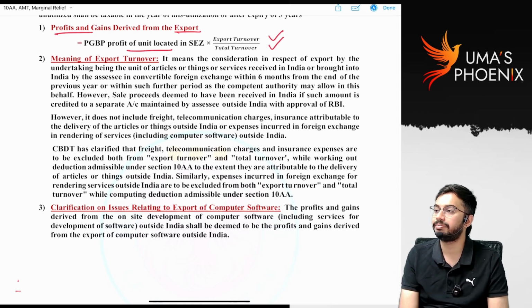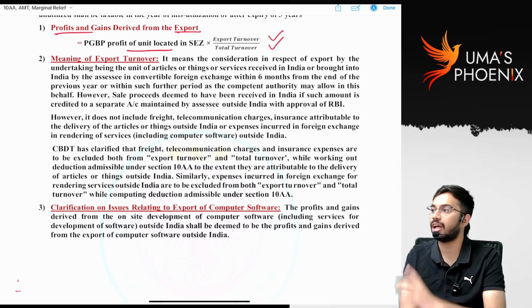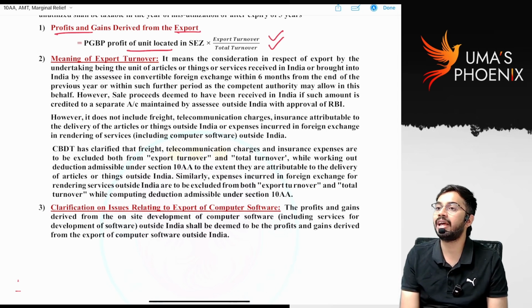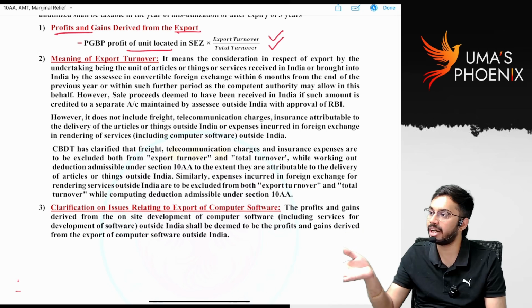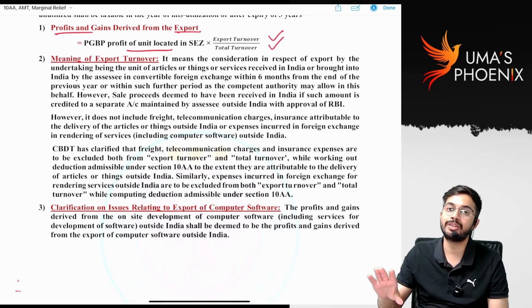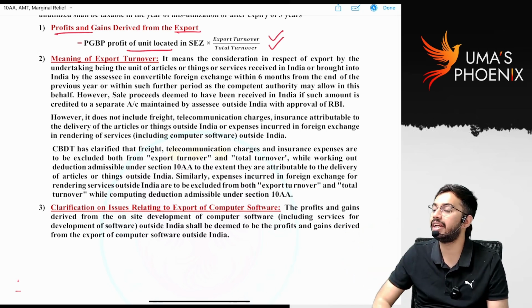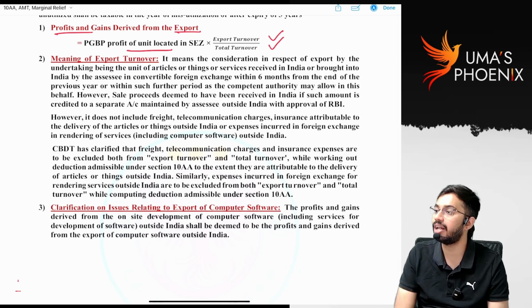Is it clear? Whenever you are into service oriented business and you are delivering services outside India, whatever the expenses that you have paid to provide your services outside India are there, those expenses are also not to be considered in calculation of export turnover and total turnover. Is it clear?